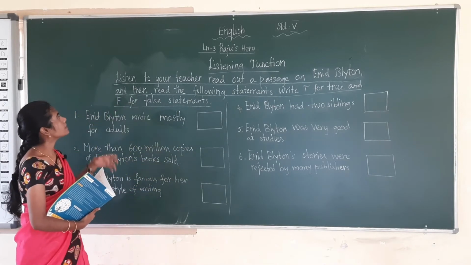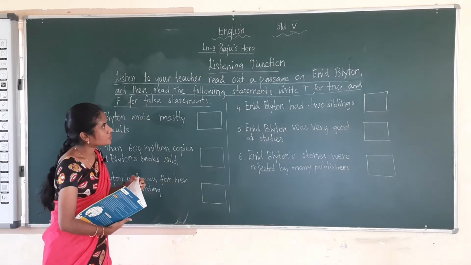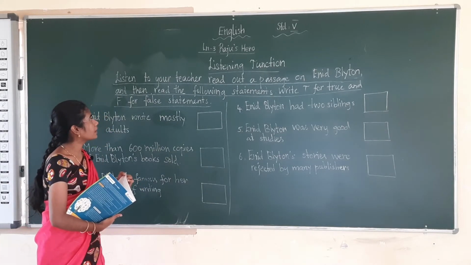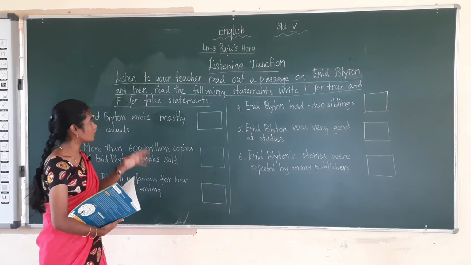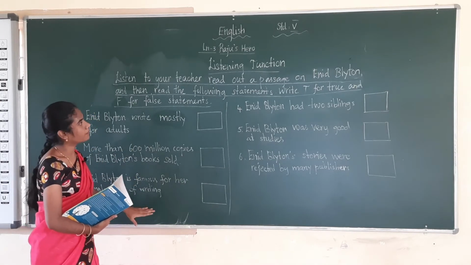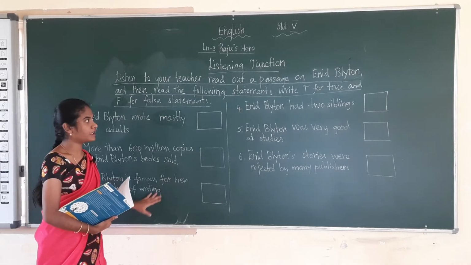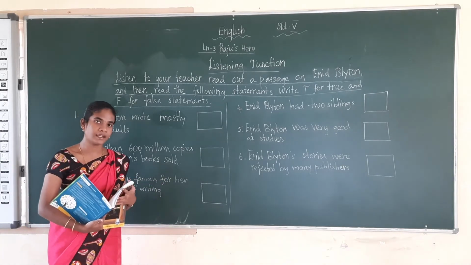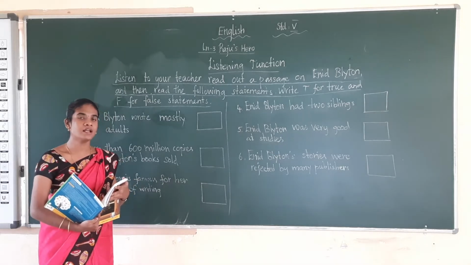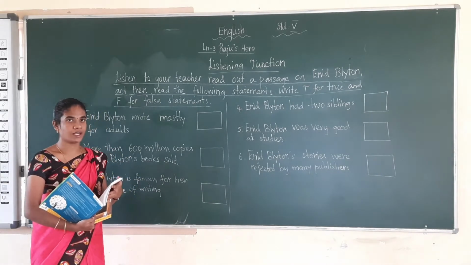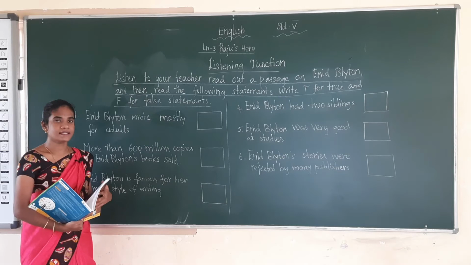The question is, listen to your teacher read out a passage on Enid Blyton and then read the following statements. These are the 6 statements. Write T for true and F for false. If the statement is true, you have to write T, and if the statement is false, you have to write F. While reading the passage, listen carefully.